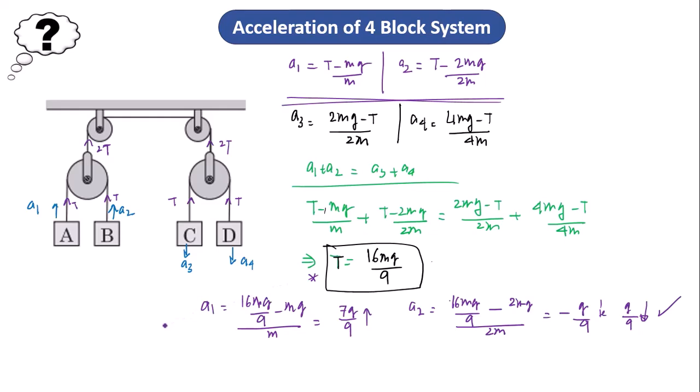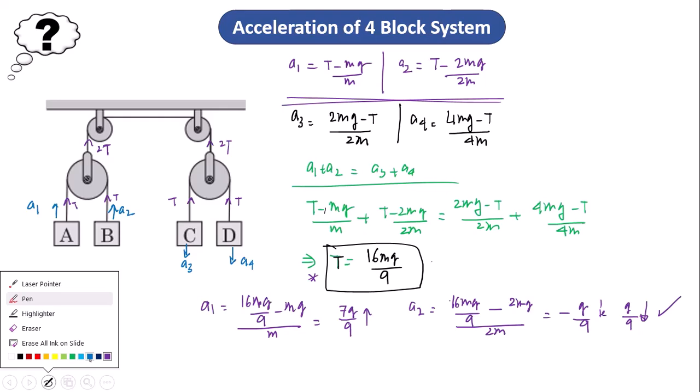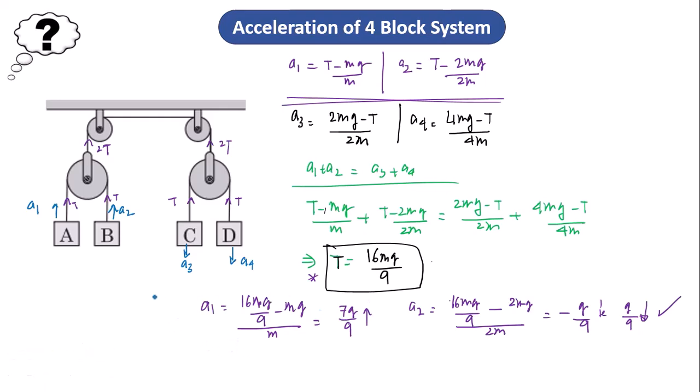Similarly, now I can take the values for a3 and a4 separately. For acceleration a3, a3 should be equal to (2mg minus T) by 2m. If I calculate that number, it is the same number as that of a2, only it should be with the opposite sign, so it is again g by 9, and since downward is taken positive, it is downward.